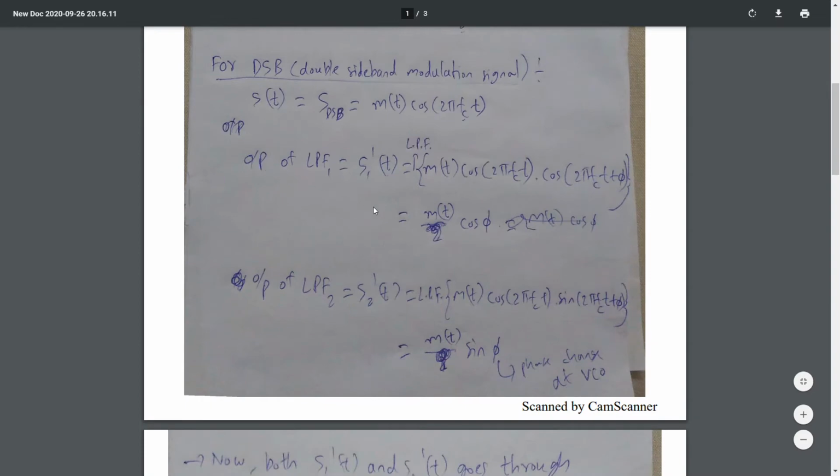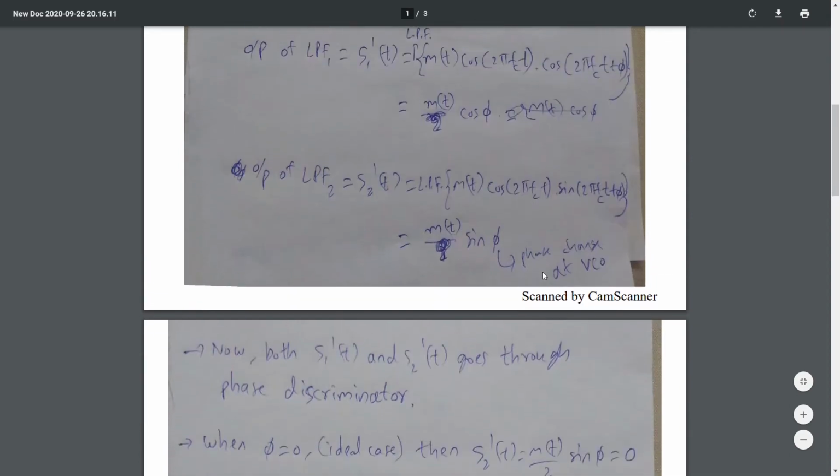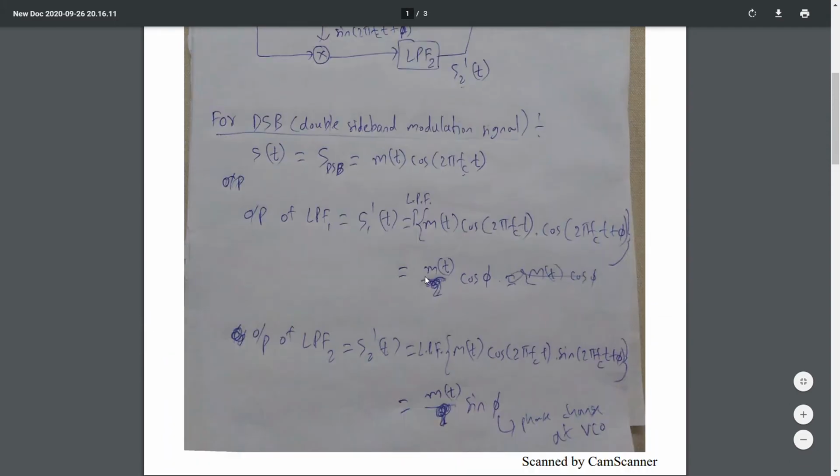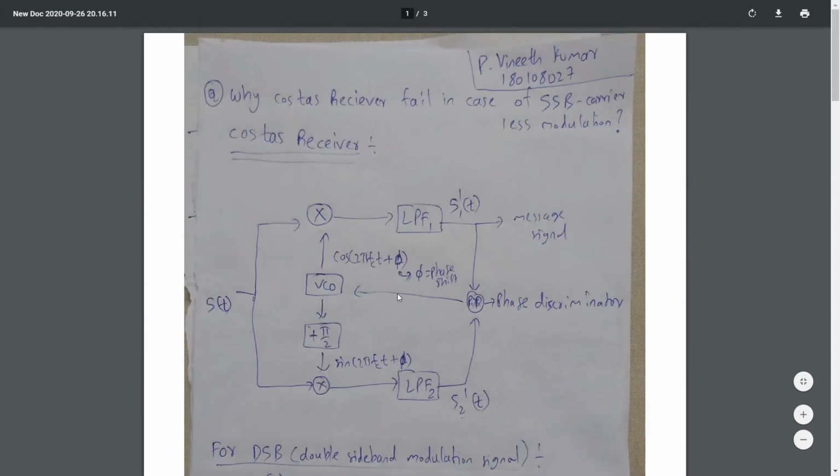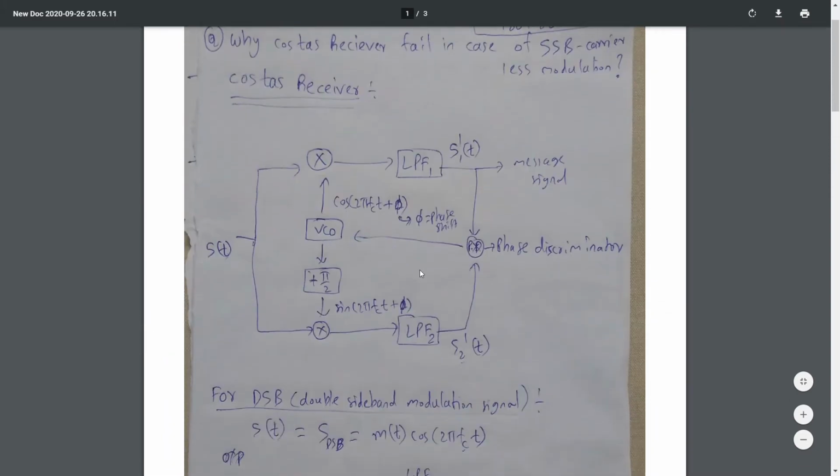Then output at low pass filter 1 will be equal to m(t) cos phi, the low pass filter having pass band gain 2. Similarly, output at low pass filter 2, S2'(t), is m(t) sin phi. Here phi is phase change between incoming carrier signal and output generated at VCO.